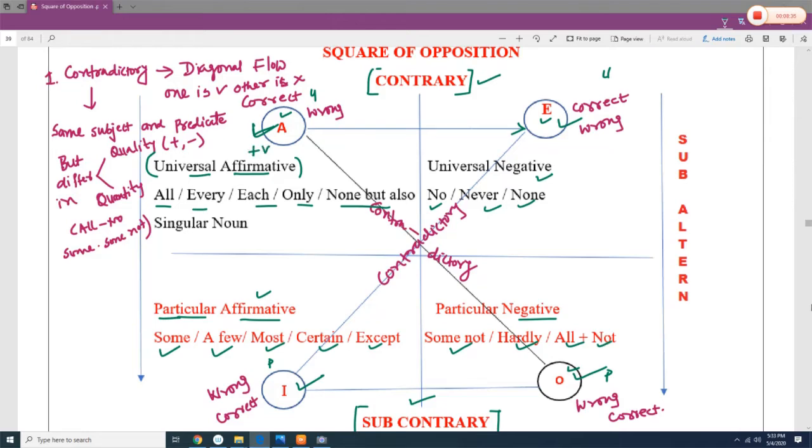Remember, both are positive. But here it is universal and here it is particular. So here again it is universal negative and particular negative. So both are negative, but here it is universal and here it is particular. So when this kind of relationship is given, then it is known as subaltern proposition.